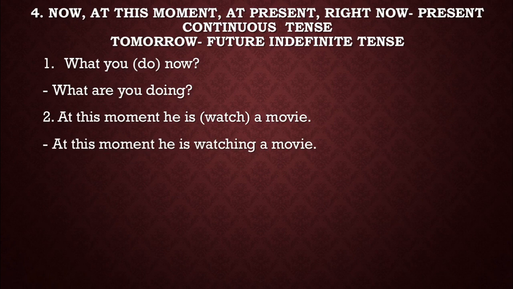And dear boys, be sure that you know the structure of present continuous tense. Subject, verb plus ing, object or extension. You see, at this moment, he is the subject, is is the auxiliary verb, then verb plus ing, and object a movie.